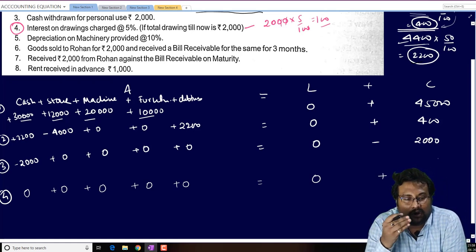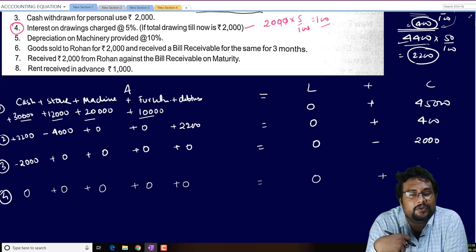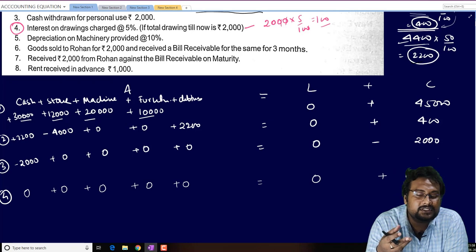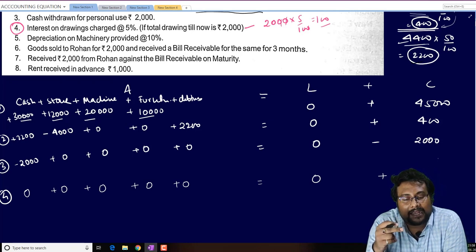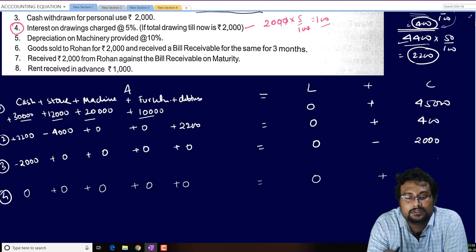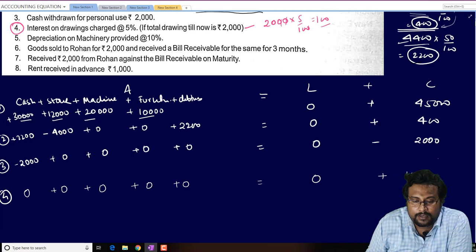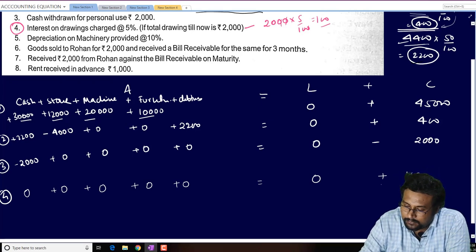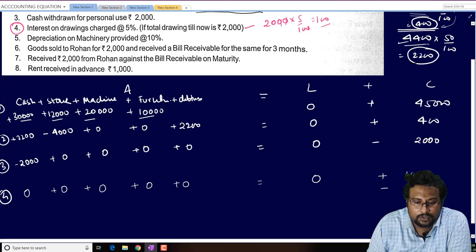And as we know, all the income will be added in the capital. Interest on drawing, business is receiving. When business is receiving, it is income of the business. So interest on drawing is one time added in the capital. And as we know, drawing and interest on drawing both will be deducted from the capital. So it will be minus 100 rupees.